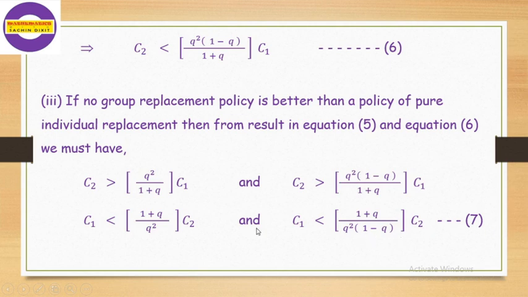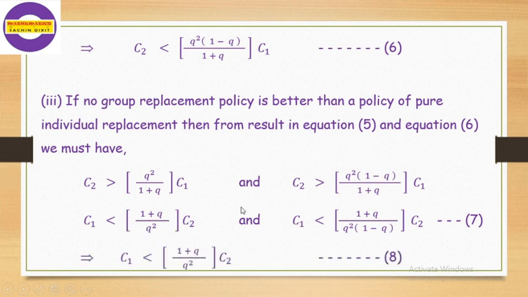And from these two conditions we have to find out the existing term. This will be greater than this, so we get the condition as this. If this condition is satisfied, obviously this condition is also satisfied, because here it is 1 plus Q divided by Q square, and there it is also 1 plus Q divided by Q square, but it is also divided by 1 minus Q. So the existing highest term will be like this.